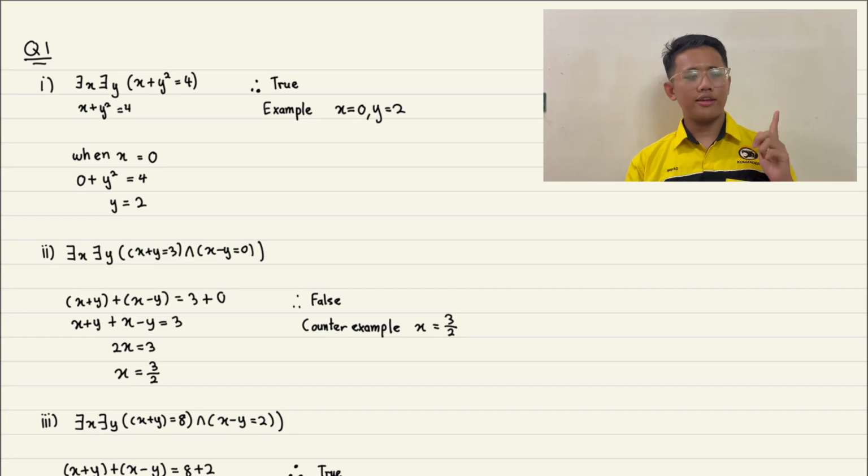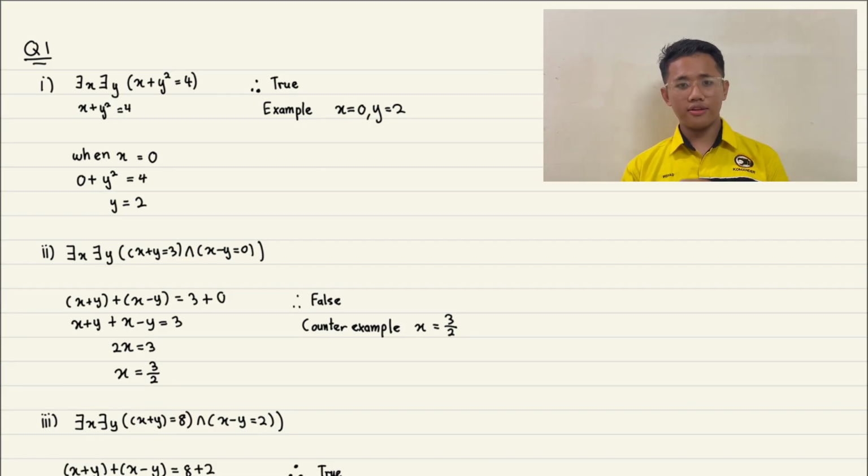As you can see, for this question the domain, or the universal set, is all integers. So it can be 0, positive integers, and also negative integers, but no fractions or decimals. So we will move on to the first problem, which is: there exists x, there exists y, such that x plus y squared equals 4. This statement means there exist integers x and y such that x plus y squared equals 4.